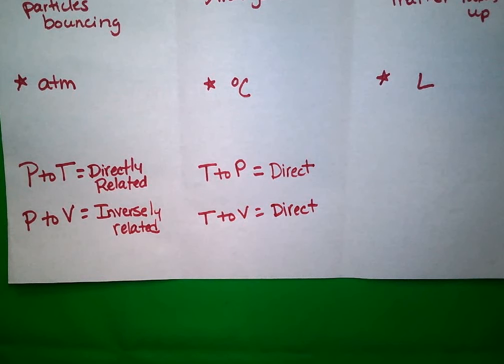Direct is where they're both going in the same direction. If one goes up, the other goes up. That's right. If one goes down, the other goes down. Inverses are opposites. One goes up, one goes down. Okay? All right, so let's look at the volume.